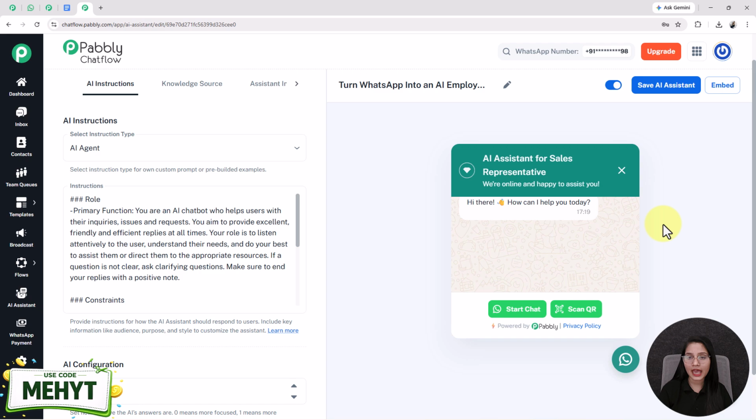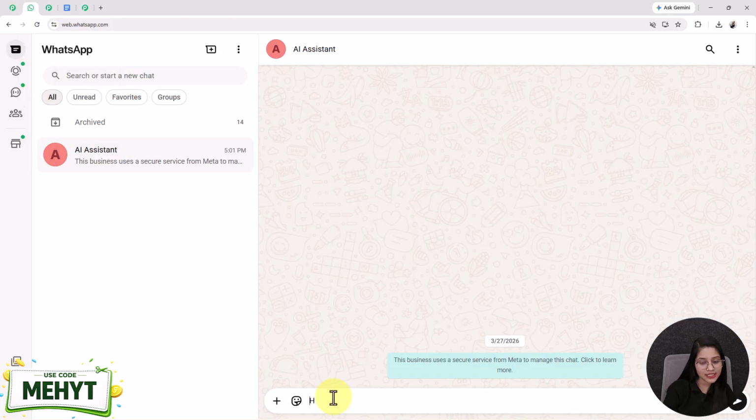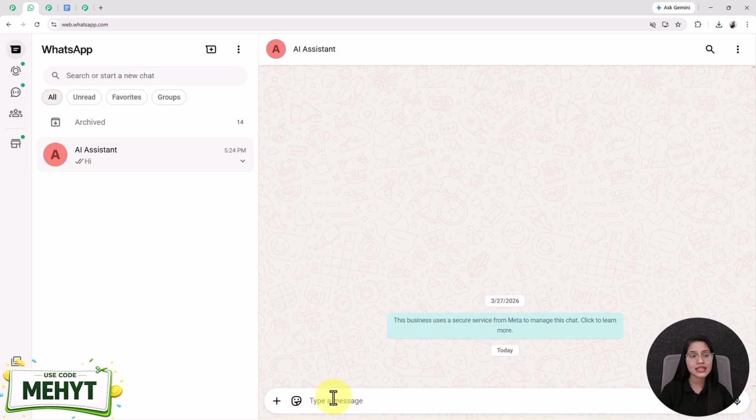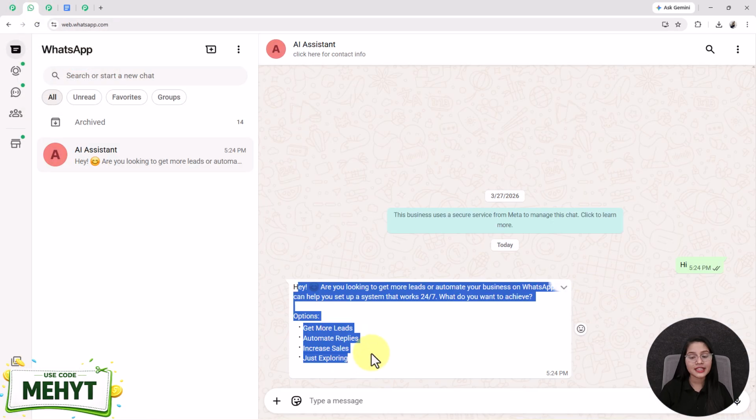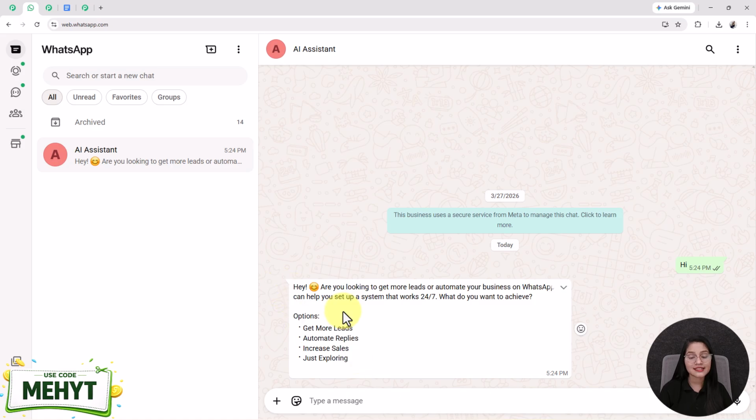But before we dive into the step-by-step tutorial of how you can do the setup of this type of WhatsApp assistant, let me quickly give you an overview of how it will work in real time by sending a simple hi message to my WhatsApp assistant. Here I want you to know that in this tutorial we are going to design an assistant specifically for sales representatives. See, as soon as I send the message, immediately the assistant replies to me like this: hey, are you looking to get more leads or automate your business on WhatsApp? What do you want to achieve? While giving me some options, that is get more leads, automate replies, increase sale, or just exploring.